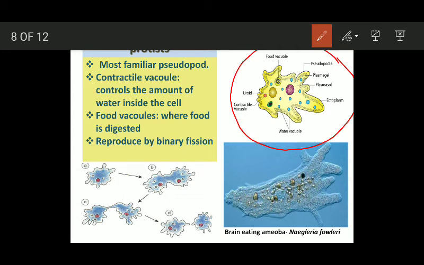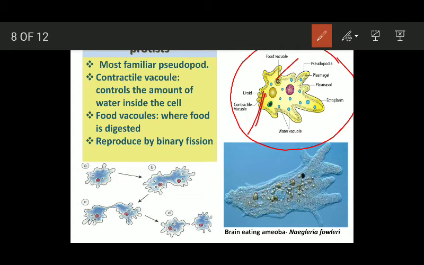Here you can see this small structure, the contractile vacuole, which controls the amount of water inside the cell and maintains the osmotic balance. It also possesses food vacuoles, which store the food material, where the food is later digested.